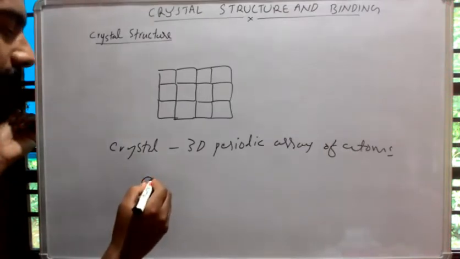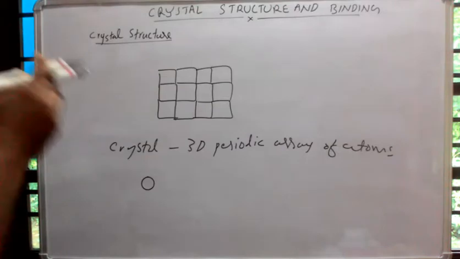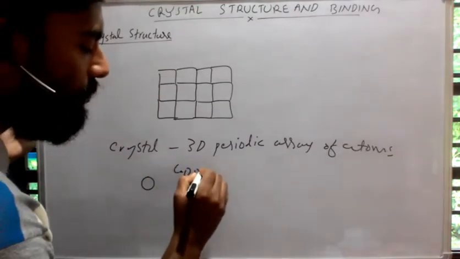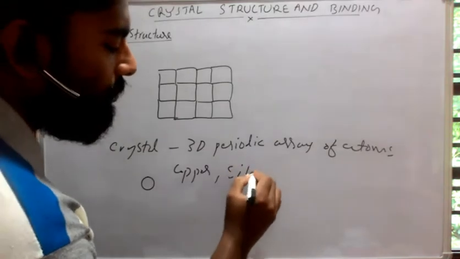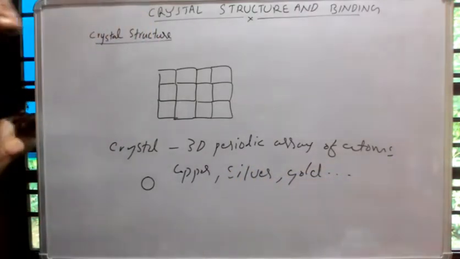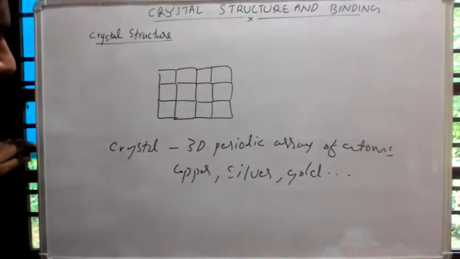The repetition of this single atom in three dimensions will form an ideal crystal. For example, copper, silver, gold, etc.